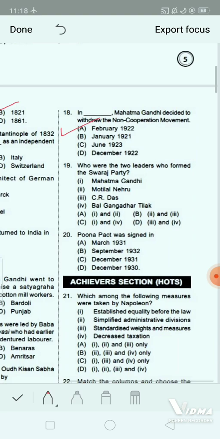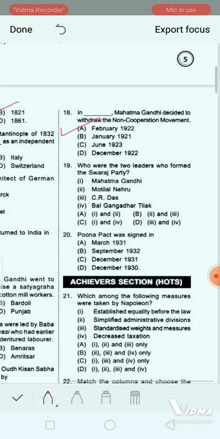Who were the two leaders who formed the Swaraj Party? Number 1, Mahatma Gandhi. Number 2, Motilal Nehru. Number 3, C.R. Das. Number 4, Bal Gangadhar Tilak. Option A, 1 and 2. Option B, 2 and 3. Option C, 1 and 4. And option D, 3 and 4. What will be the correct answer? Correct answer will be option B. That is 2 and 3. Motilal Nehru and C.R. Das.